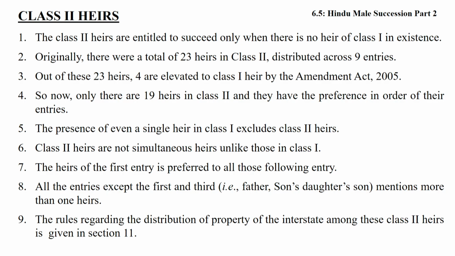Originally, there were a total of 23 heirs in class second, distributed across 9 entries. Out of the 23 heirs, 4 were elevated to class 1 heirs by the amendment in 2005. So now there are only 19 heirs in the second class, and they have preference in the order of their entries. Friends, one point is very clear and simple.